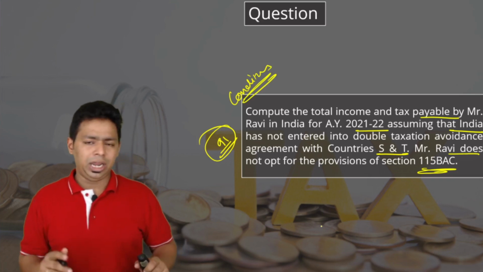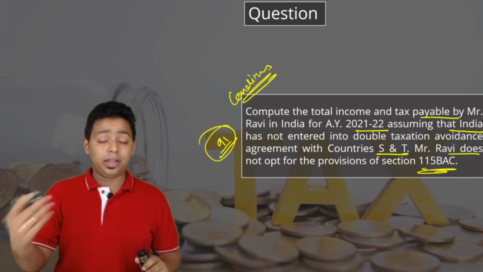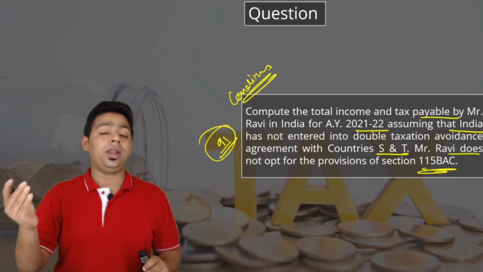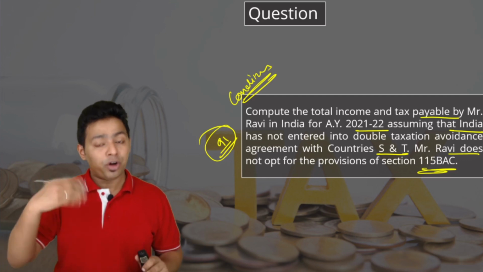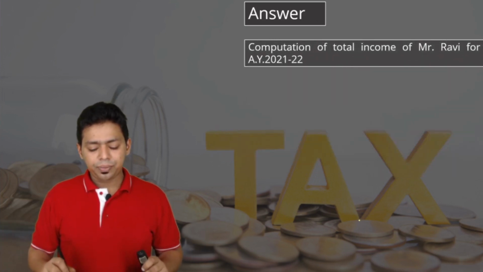Assessee should be resident in India. He should have income accrued outside India. That income should not be deemed to be accrued in India. He should have paid taxes in the foreign country on foreign income. So, all those conditions you have to write.